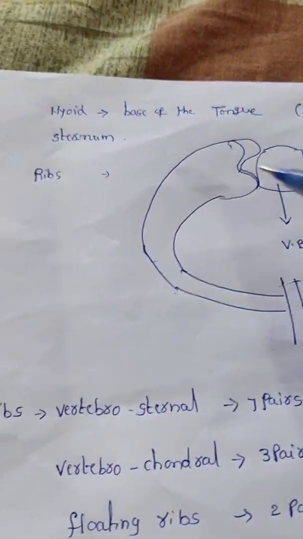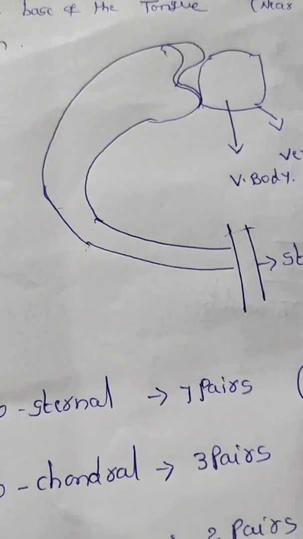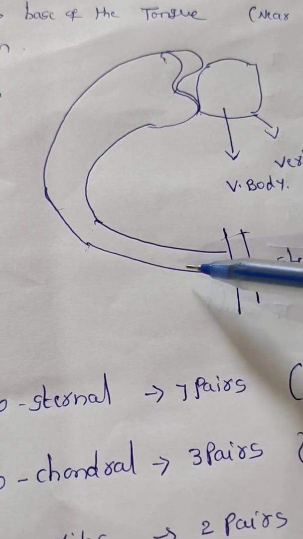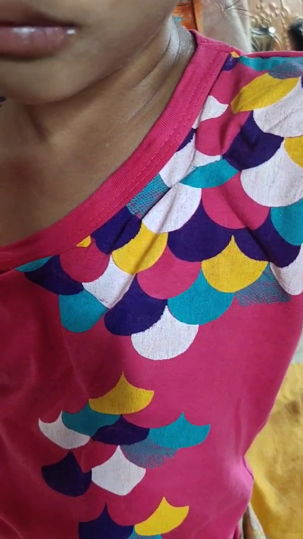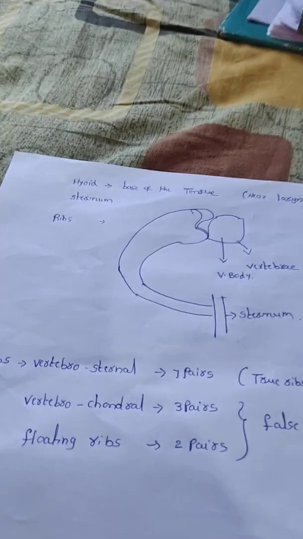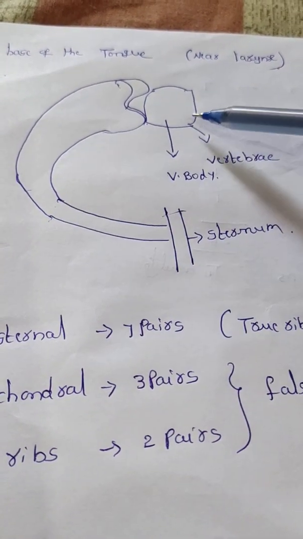Okay, now I already said the location of the sternum. Now I can go for the ribs. Now the ribs are articulated with the ventral side, this is called the ventral side, and this one is called the dorsal side. See, the ribs articulate with the sternum on this side, and on the back side they articulate with the vertebral column bones, like the backbone. This is the ventral side, that is the sternum. On the dorsal side they have the vertebrae.